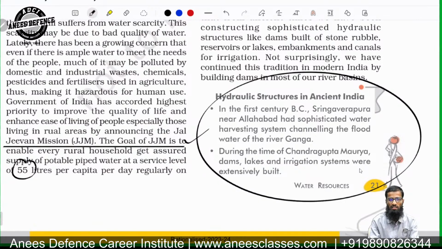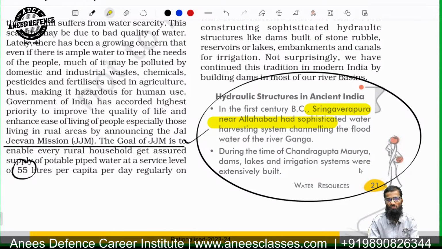In the first century BC, in the first century before Christ, there was a sophisticated water harvesting system on the floods of River Ganga. Remember this name and note it down, because questions can be asked.